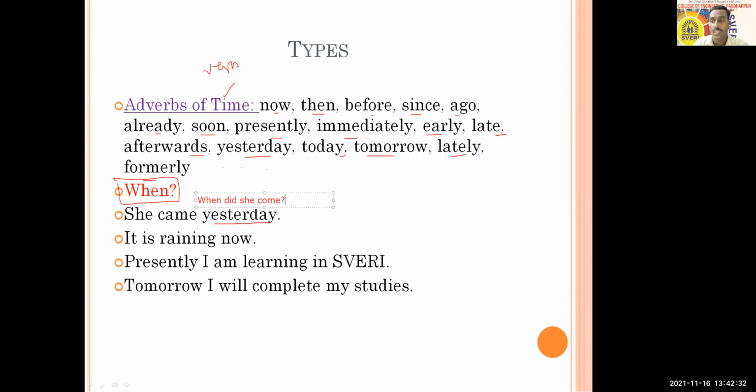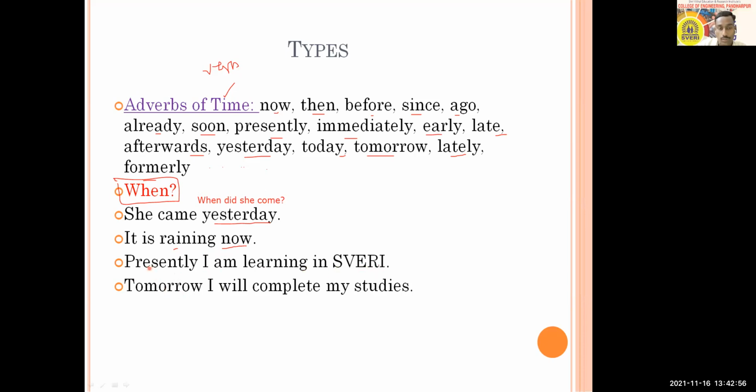Then the second example says, it is raining now. The word now talks more about raining. When is it raining? Now. In the next sentence, presently I am learning in Sweri.